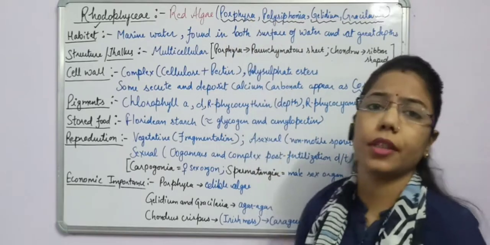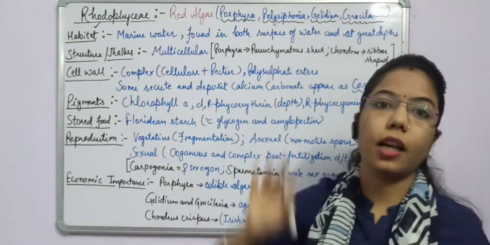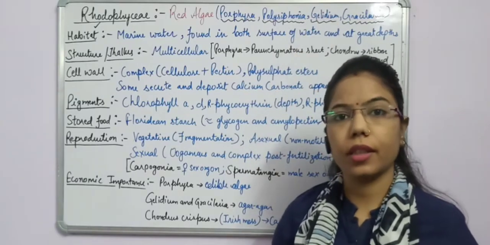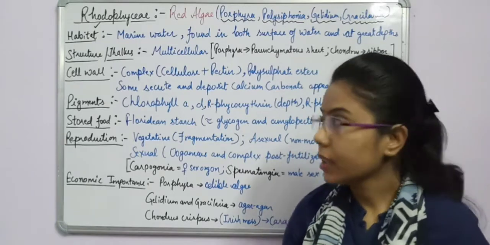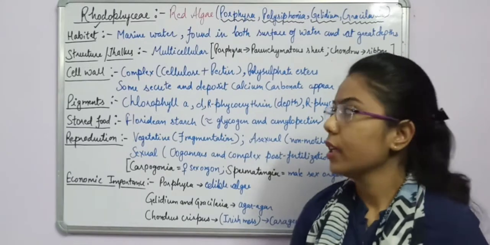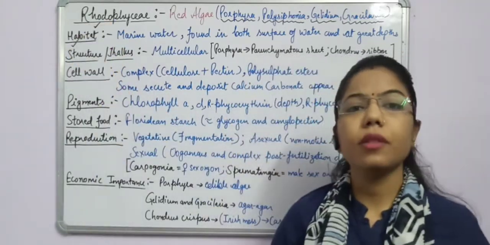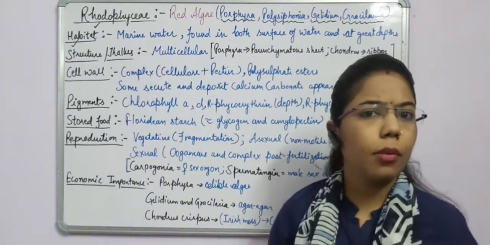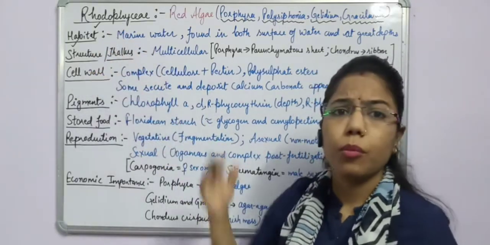Some of the examples I have written here are Porphyra, Polysiphonia, Gelidium, Gracilaria. We will also discuss the importance of these types of algae. As in the previous algae, some of the red algae are also important for human beings. Okay, so let's begin with the first characteristic, the habitat. Whenever we do any class like Chlorophyceae or Phaeophyceae, we discuss their characteristics. The first characteristic is habitat: where they are mostly found.